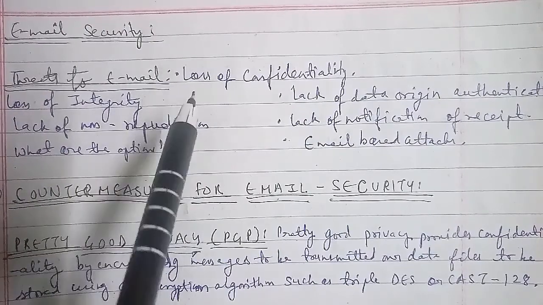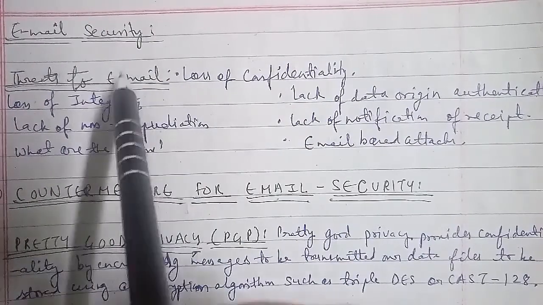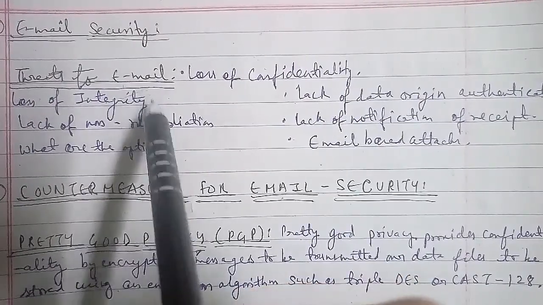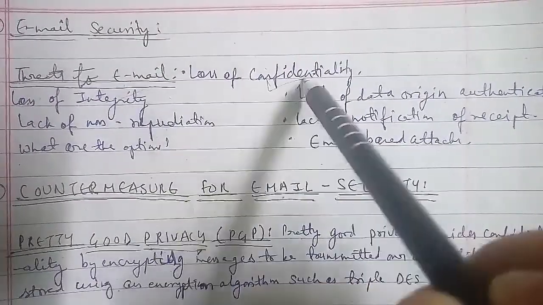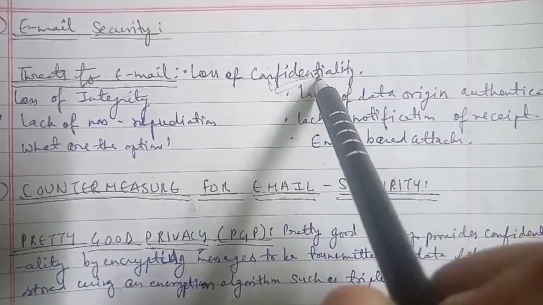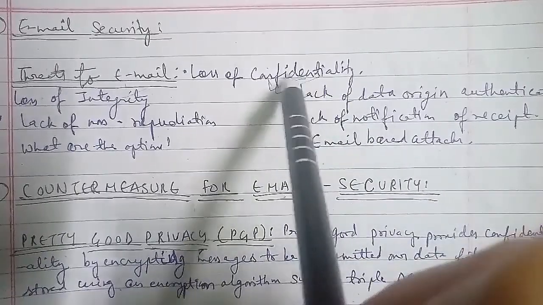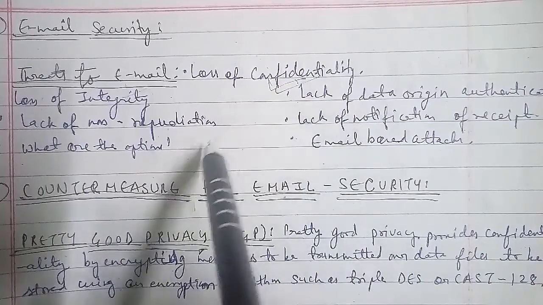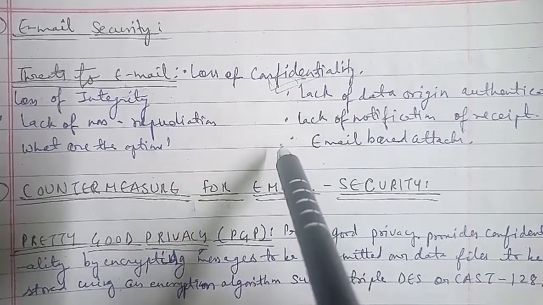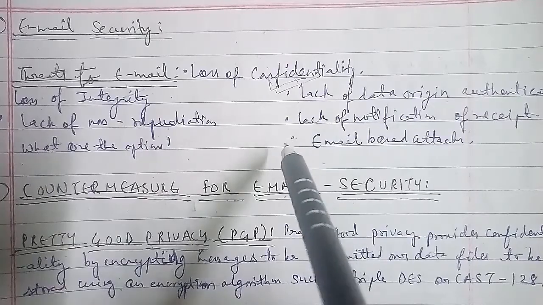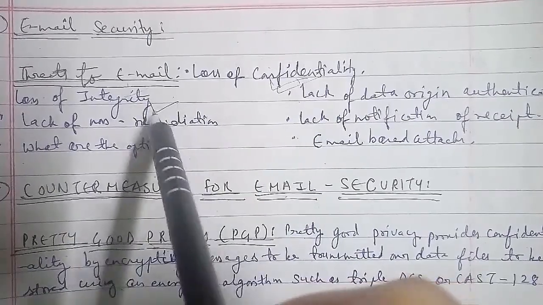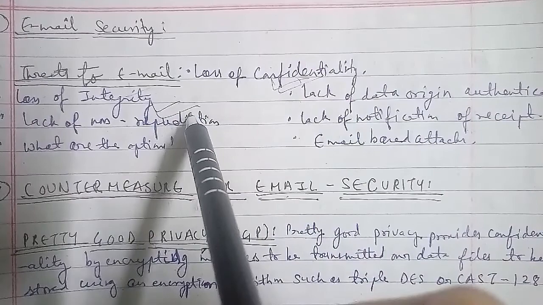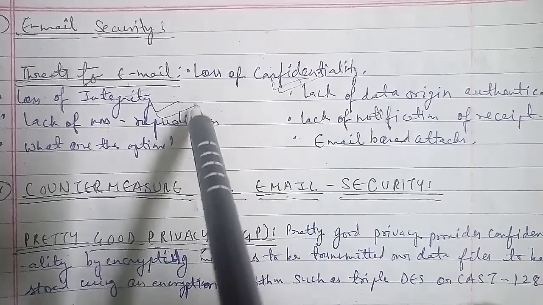The first is the loss of confidentiality. Loss of confidentiality means that emails are sent in clear over open networks, and emails are stored on potentially insecure clients and mail servers as well. The second is the loss of integrity: there is no integrity protection on emails, so anybody can alter them in transit or on the mail server. The third one is the lack of data origin authentication.